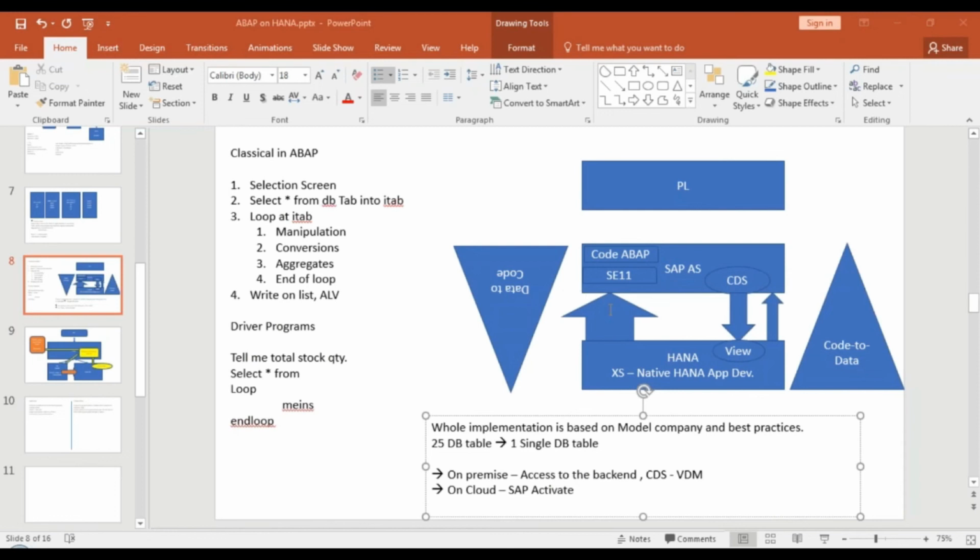Next question: I have access to S4 on-premise edition. Do I need to get access to CAL for this course? Not required. You can practice everything in your on-premise S4 system. Whatever I will teach you here, all that applies to it. You will be able to use that. You don't need an additional server for that purpose.